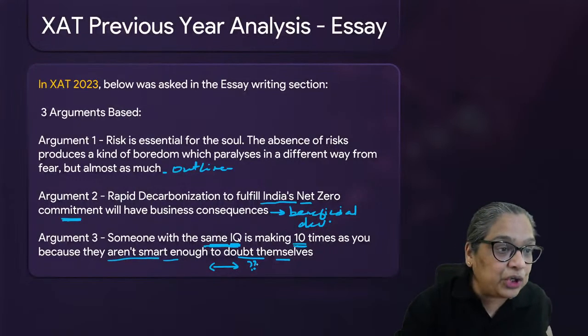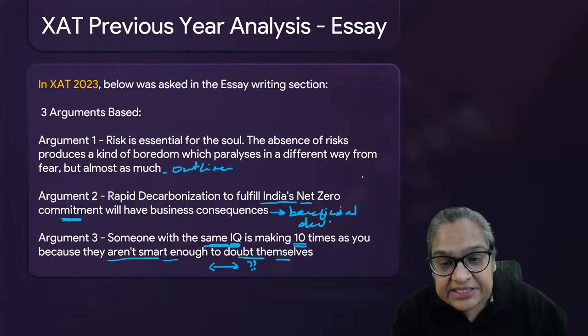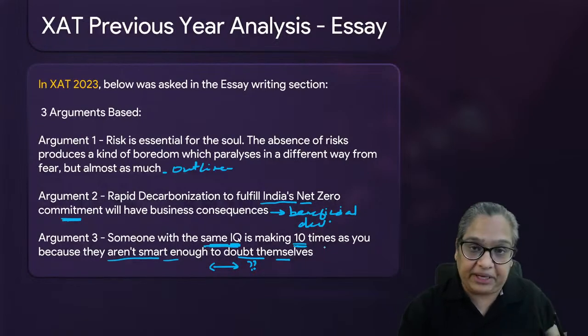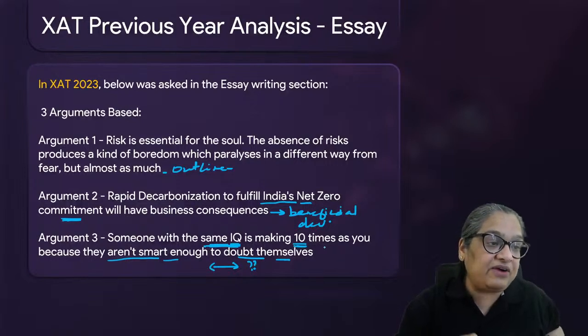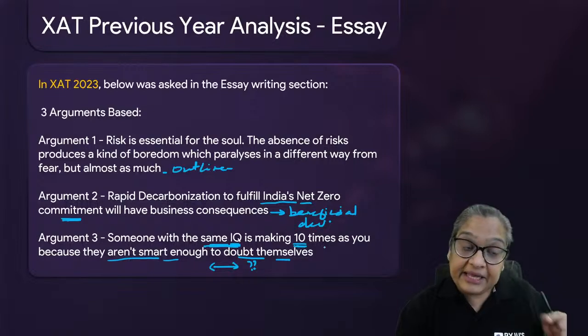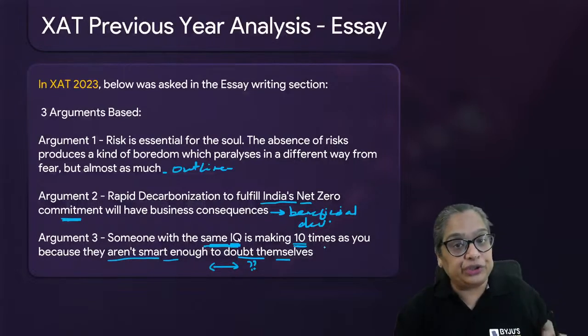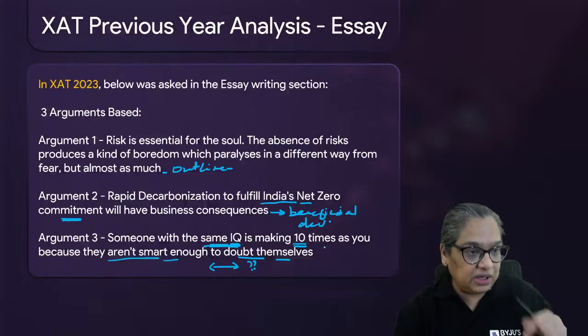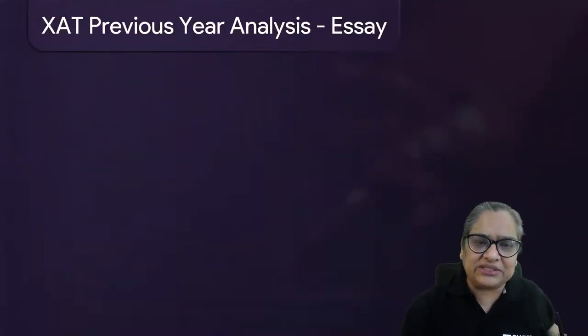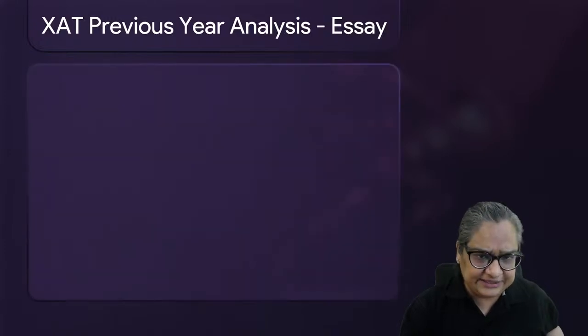I will get back to you on that. The first step in essay writing is to understand the topic. What do you understand from topic number 3? Once you've understood the topic, then we'll talk of what are the points you're going to use, what are the examples you're going to give. Okay. So tell me the IQ and smart enough to doubt themselves answer.